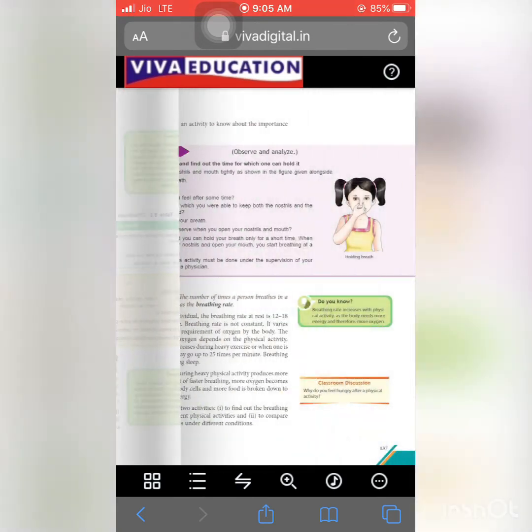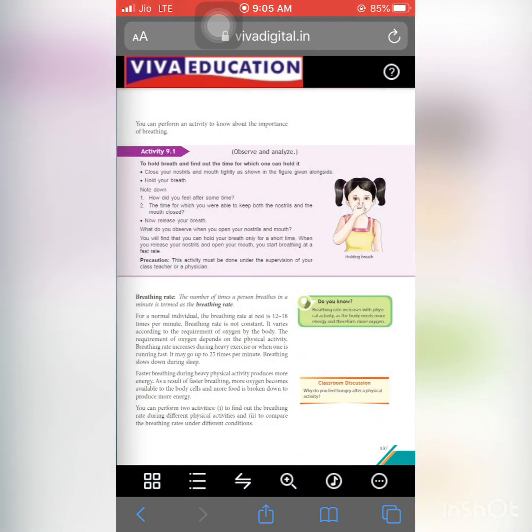Next one is we will talk about the breathing rate. So here, what is the breathing rate? The number of times a person breathes in a minute is termed as the breathing rate. Means एक मिनट में हम जितने टाइम ब्रीथ करते हैं तो वो क्या होता है, breathing rate.